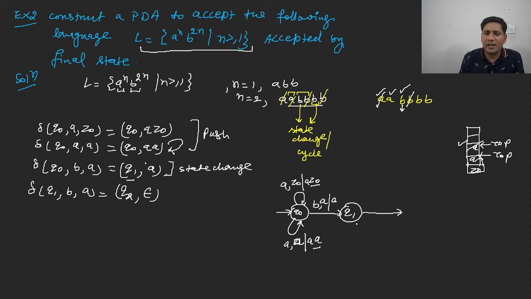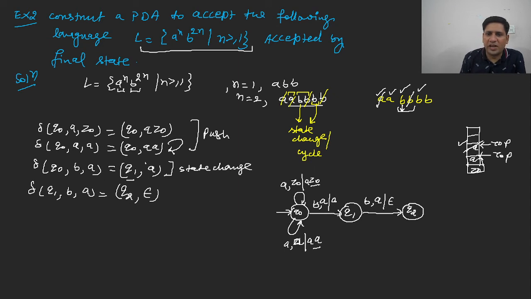So what will we write? This is the Q1 state. B is the input symbol. A is the topmost symbol, and say this is epsilon. Then this state is a Q2 state. Is it clear to everybody? Now the question arises. From 2 Bs we have popped 1 A. Using 2 Bs we have popped 1 A. You can understand it from here, or you can understand it from here. Is it clear?